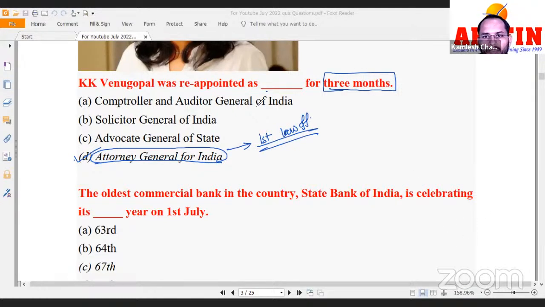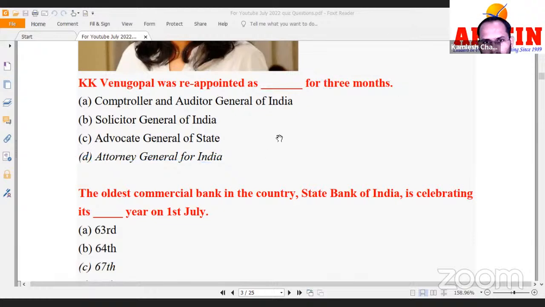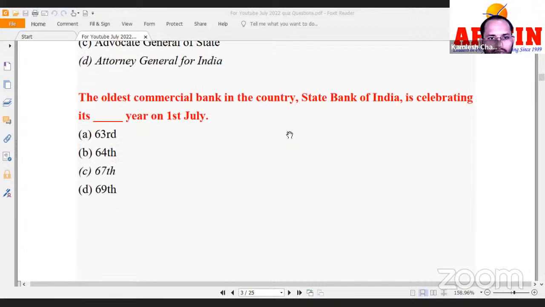So you see, this is another important question. The syllabus mentions important offices, important organizations. Okay, so attorney general is another office that has had questions in the exam. So KK Venugopal. Next you see the oldest commercial bank of India, State Bank of India, right?